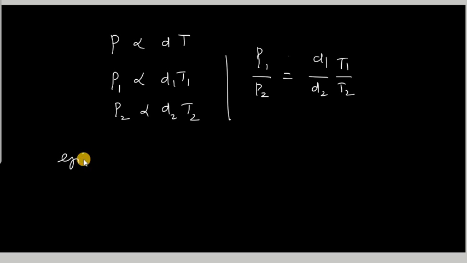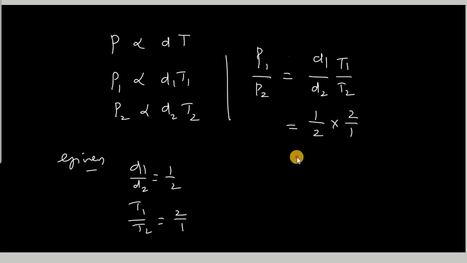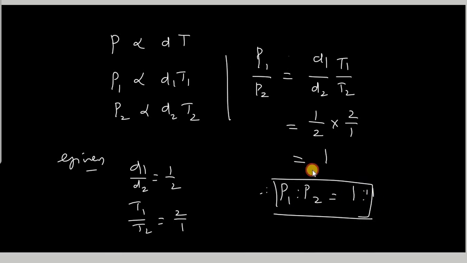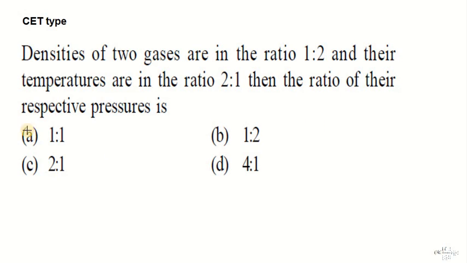What is given in the problem is that the ratio of the densities is 1:2 and the ratio of temperatures is 2:1, so 2 by 1. If I substitute here, it will be 1 by 2 into 2 by 1, and we get 1. Therefore, the ratio of their pressures is 1:1. So this is the answer for the question. The first option is the right option.